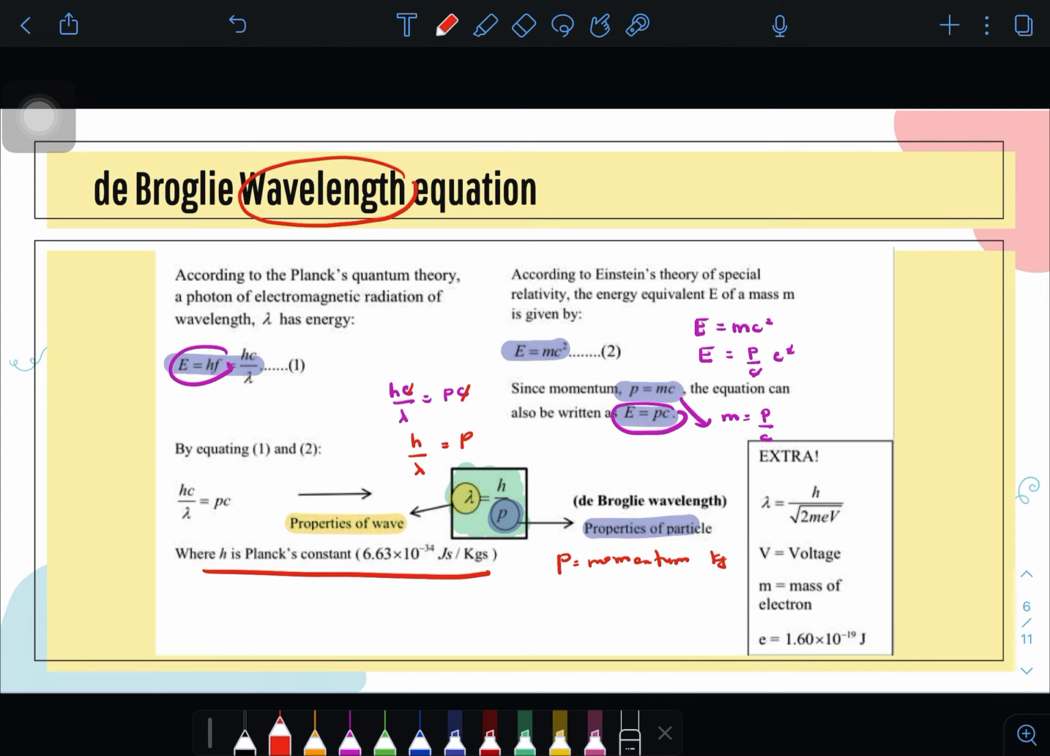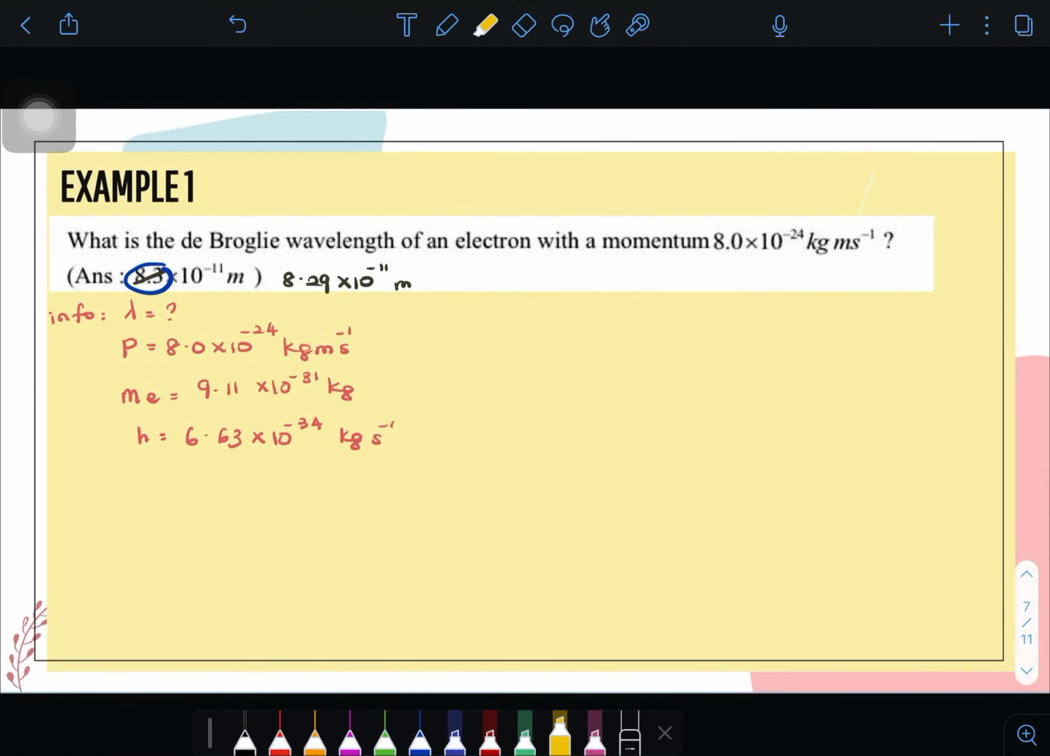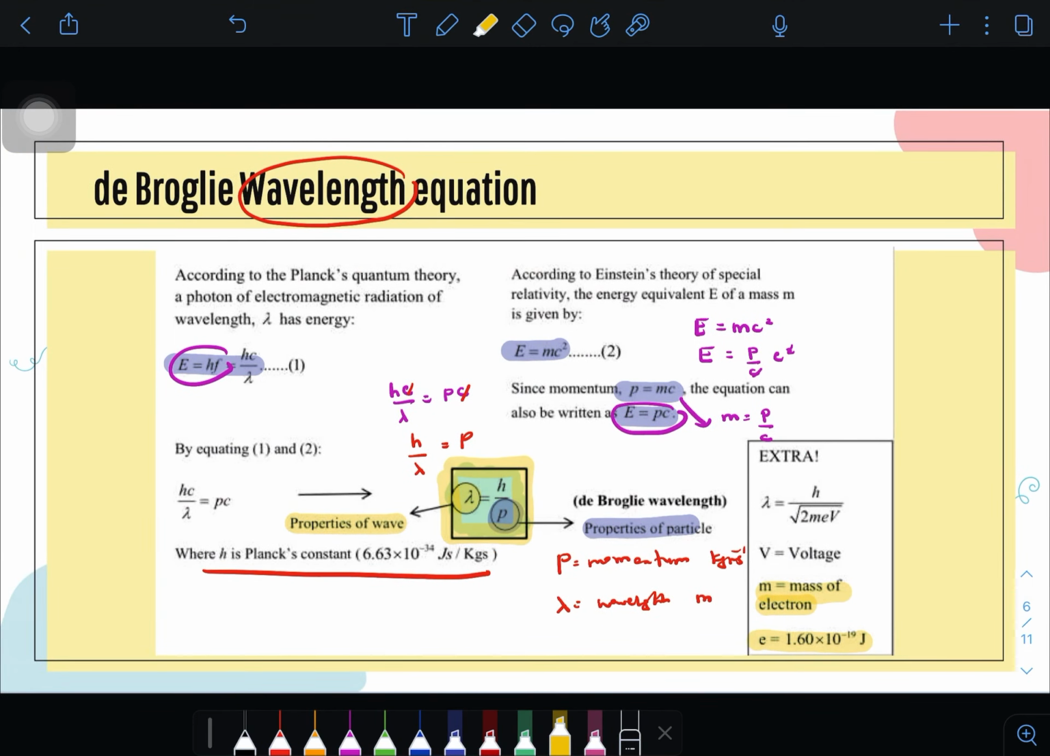The unit of momentum is kg m s^-1. Then lambda is the wavelength. Unit for wavelength is meter, right? And you have to know electron mass is also a constant. So this is the de Broglie wavelength equation yang kita perlu tahu, and it is given in your list of formula. Itu sahaja untuk de Broglie wavelength. Next kita akan tengok kepada example.